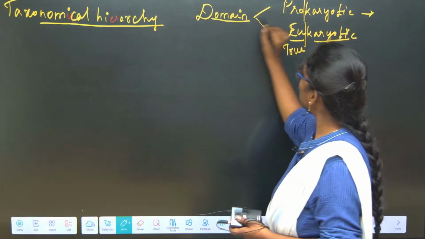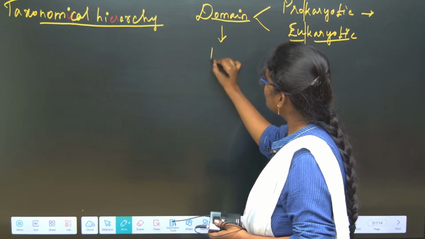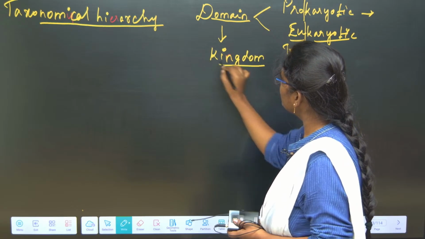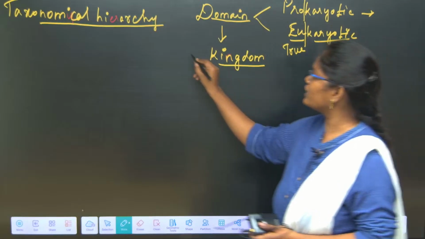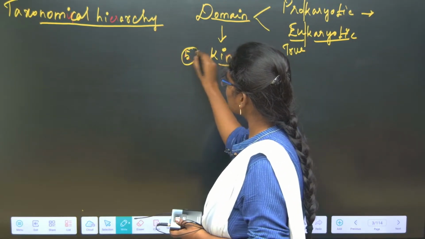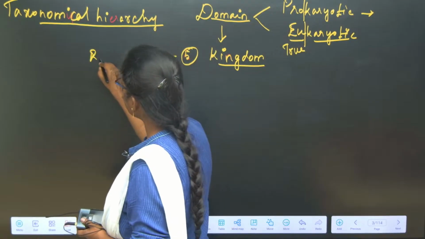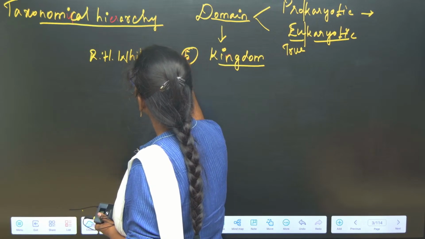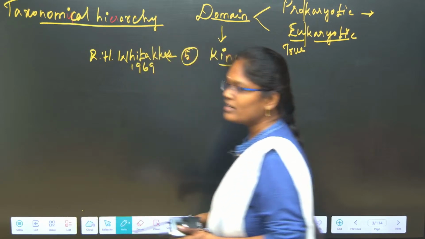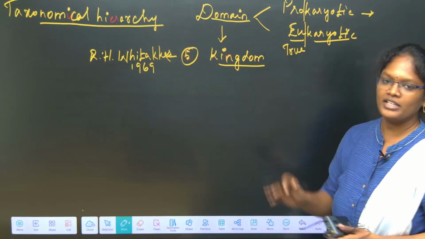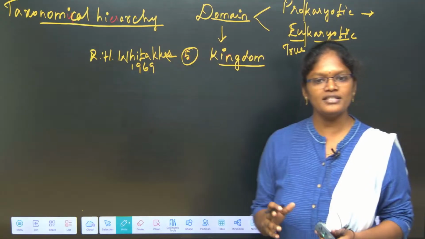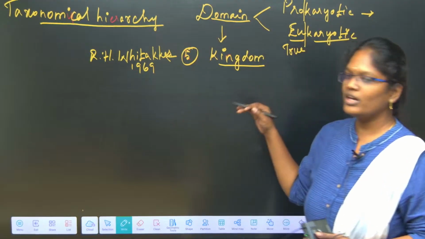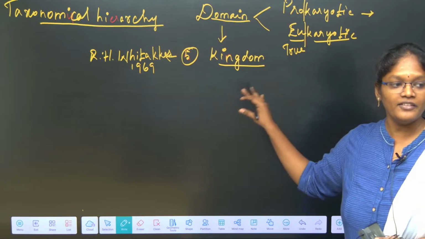So in this prokaryotic and eukaryotic domain we have many kingdoms. How many kingdoms are we having? 5 kingdom classification. Okay, who put forward this 5 kingdom classification? R.H. Whittaker, in 1969. R.H. Whittaker is the one who gave the 5 kingdom classification, but before that most of the scientists had given the 2 kingdom classification, 3 kingdom classification. Okay, so for now we are accepting R.H. Whittaker classification, that is 5 kingdom classification.